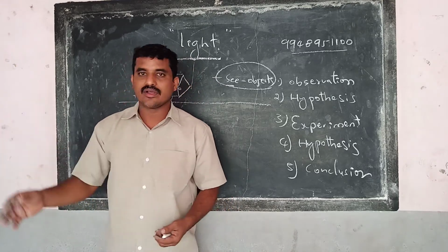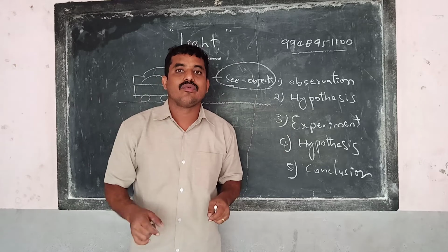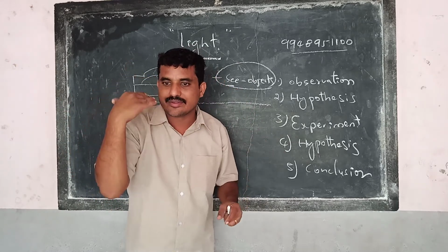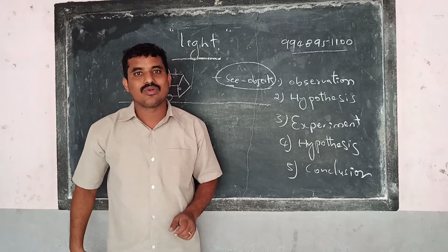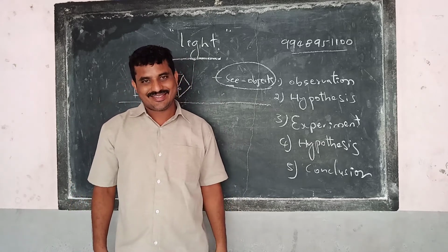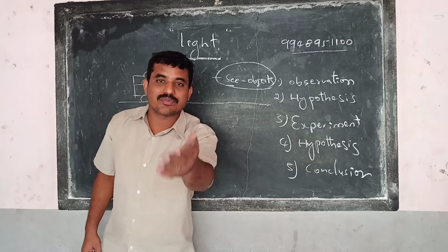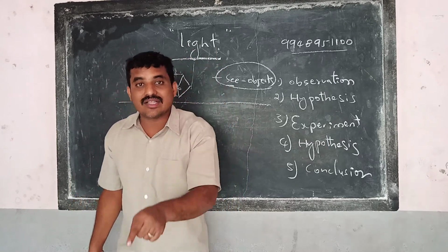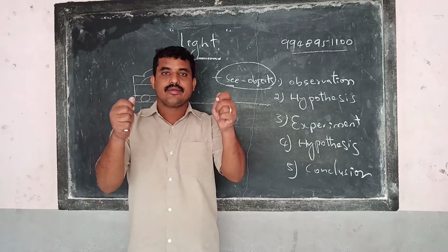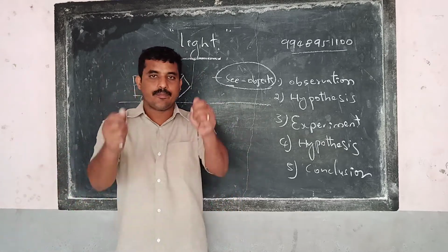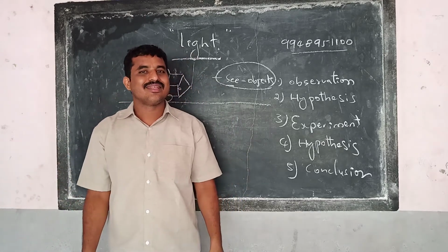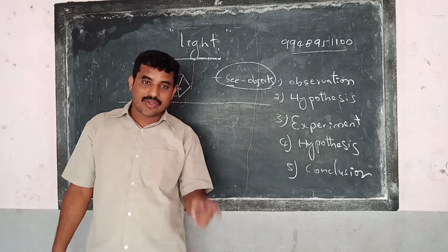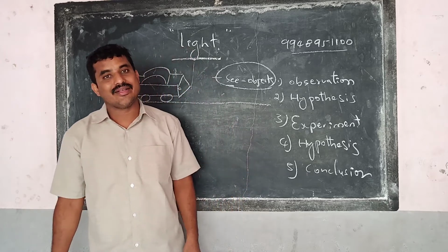What is there to the book? What is there to the pad? And what is there to the glass lens? If you keep a glass, you can see the object. How? Why can you see the object when you keep a glass plate? Why can you not see the object when you have a book or a pad? Though light is there in the room, you are not able to see it. Why?